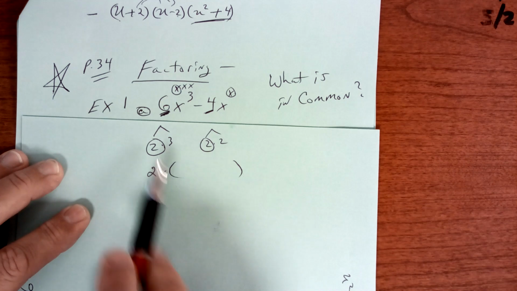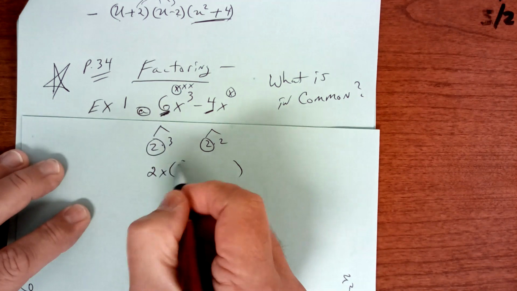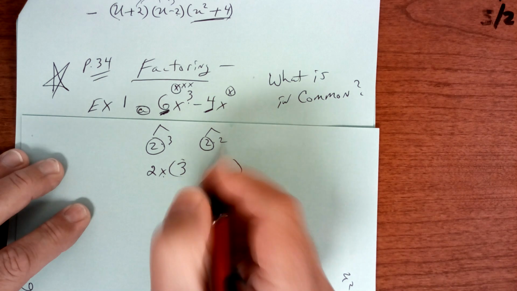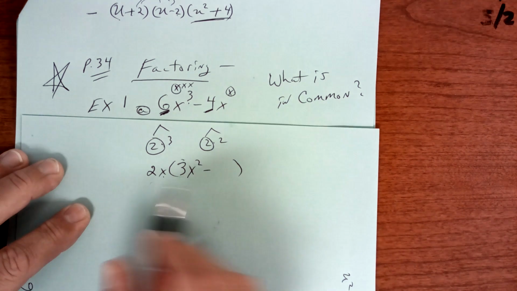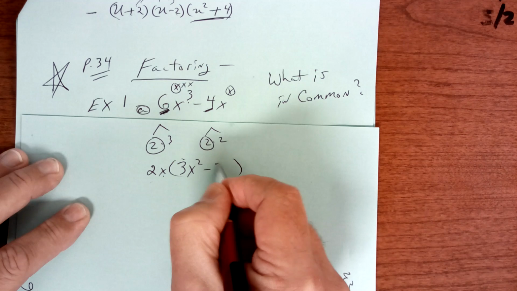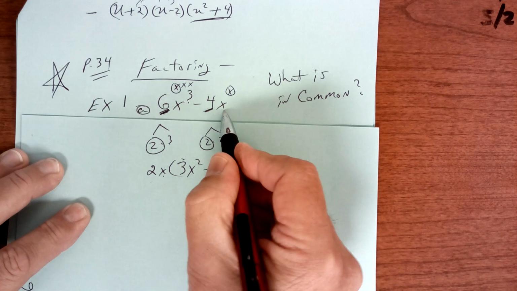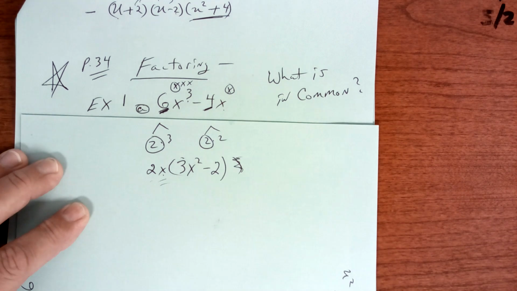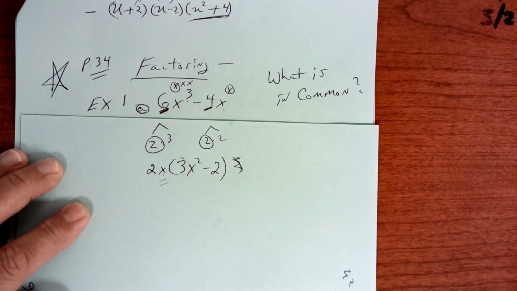2 times 3 is 6. There were 3 x's, but I took one out, so there's only 2 left. 2 times 2 is 4. And there was 1x, but I took it out. And so that's the answer right there. And that's called the greatest common factor.